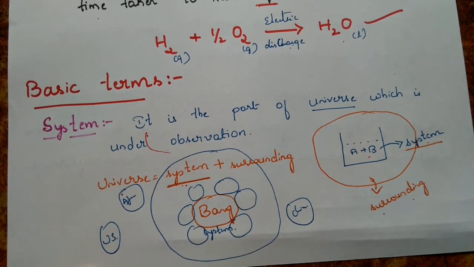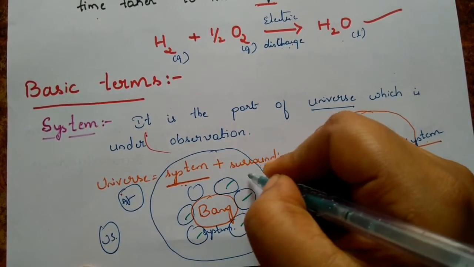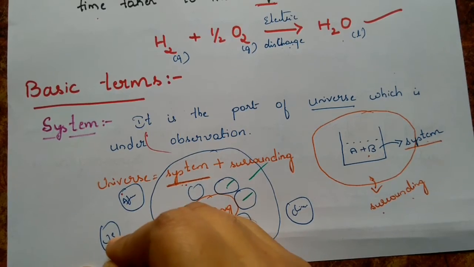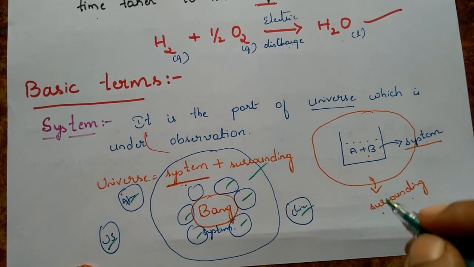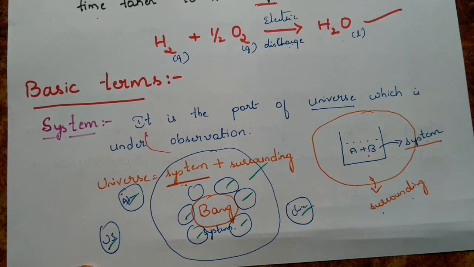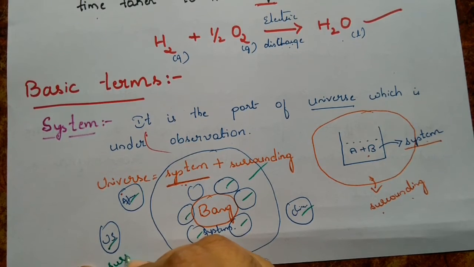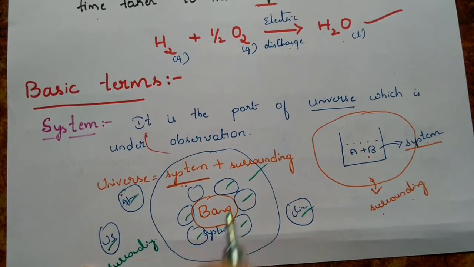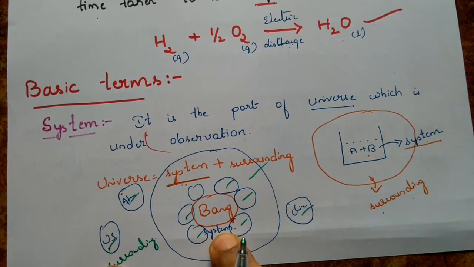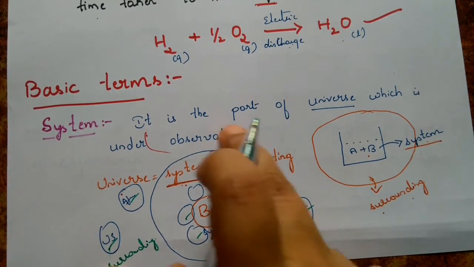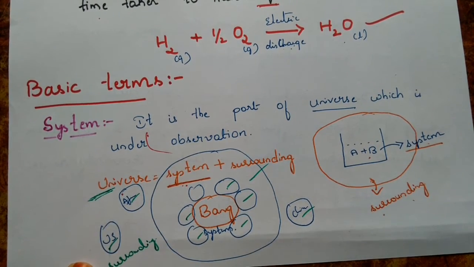So whatever these cities, whatever we have in our country, and the other continents or other countries, whatever is there, all those will become surrounding. Clear? So this entire thing is surrounding. All these are surrounding, and Bangalore is the system. Surrounding plus a system, together we call that one as universe.